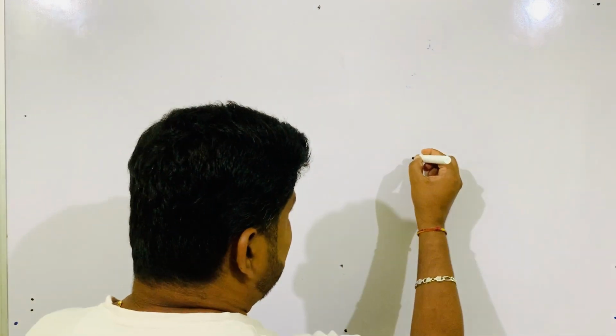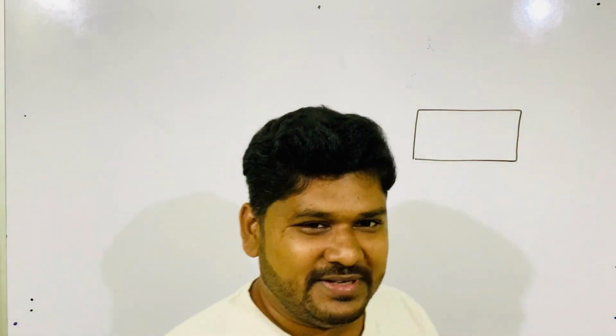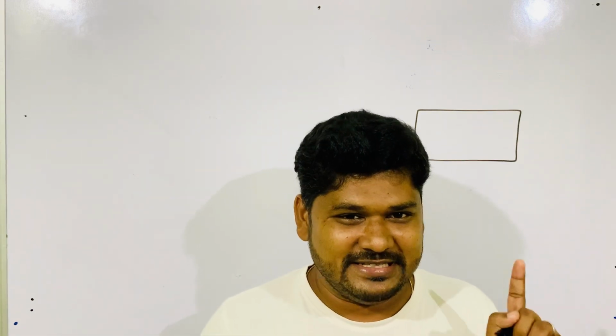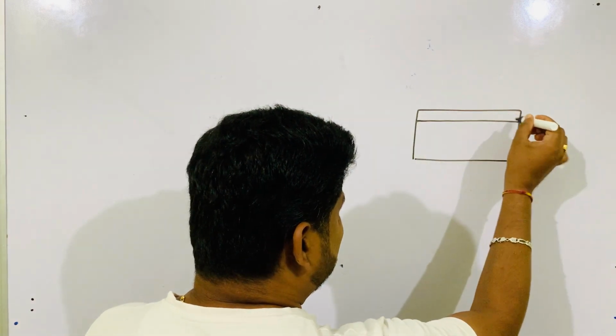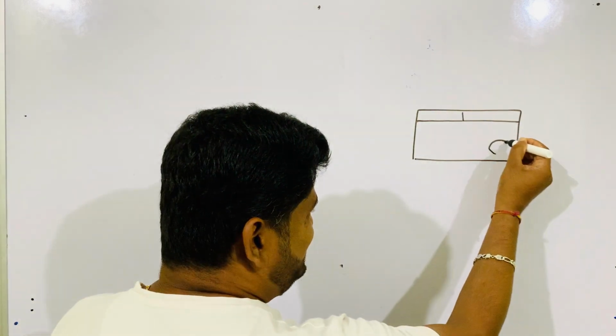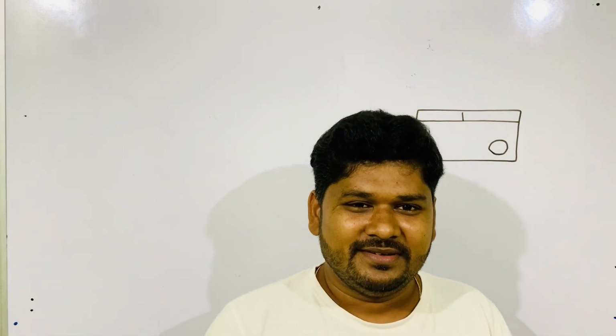15 years, or 10, 12 years back, you might have seen that device. You must have seen this type of device: radio. This type of shape radio. One bar was there here, one pointer type was there, and one big knob was there. This was the radio.